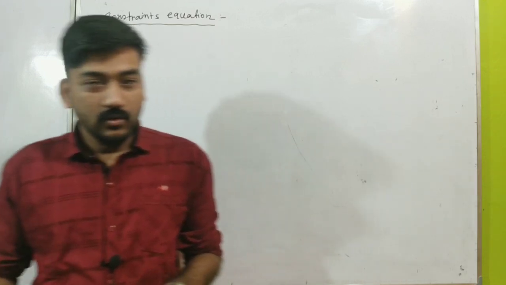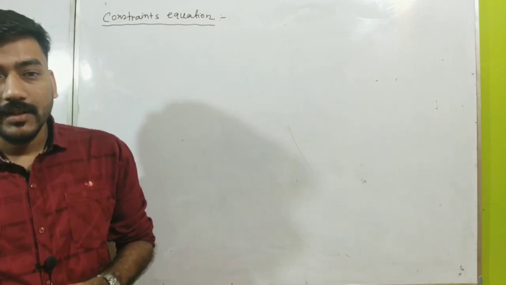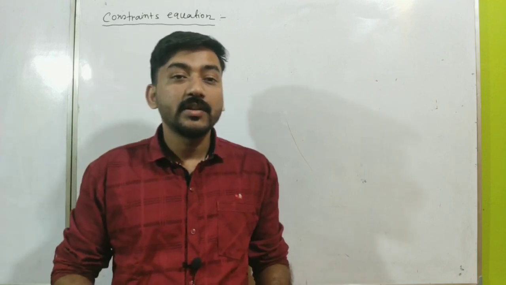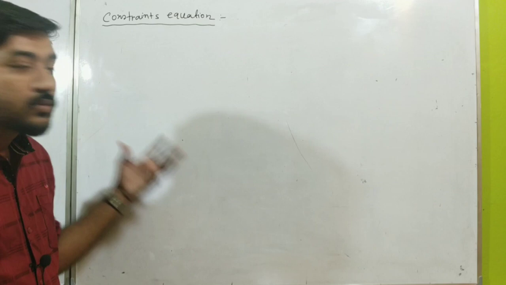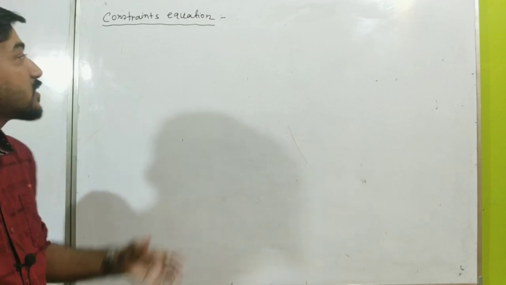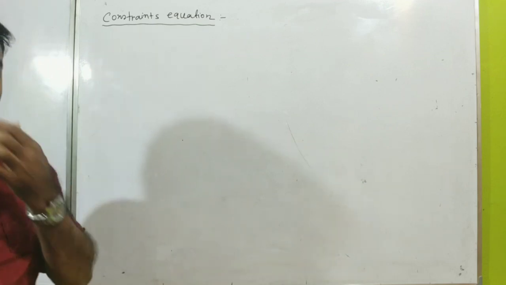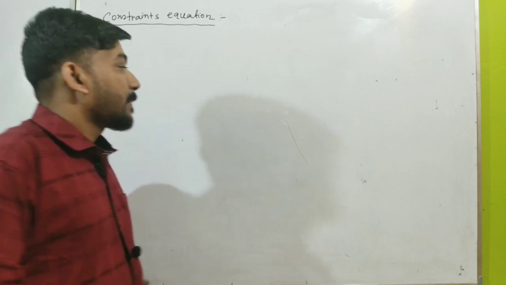So let me take some examples to understand what is meant by constraints, and then I will move to constraint equation. First we need to understand what constraints are.